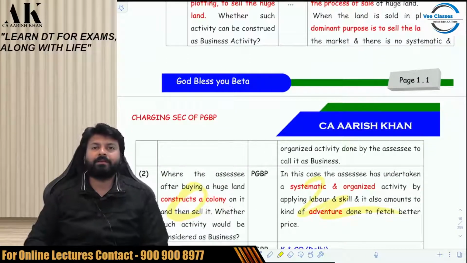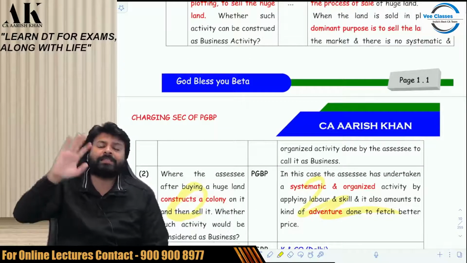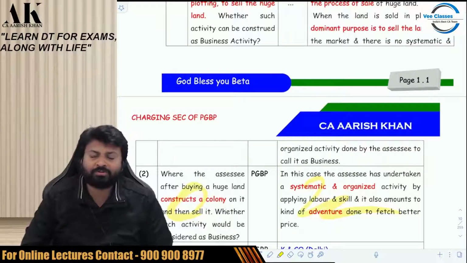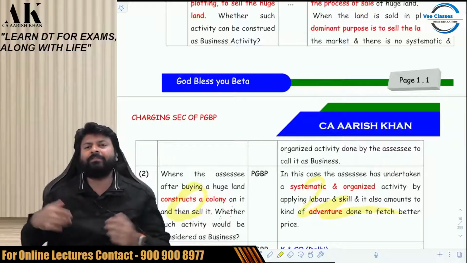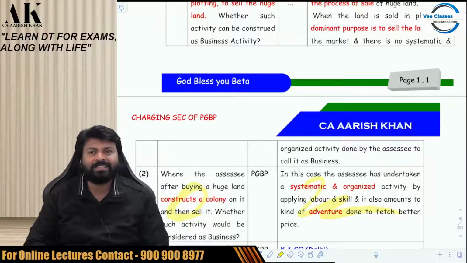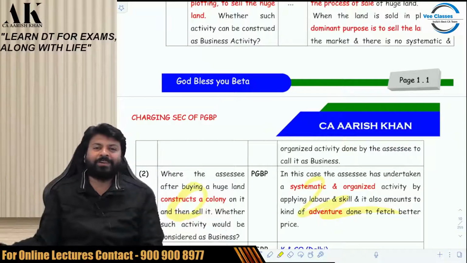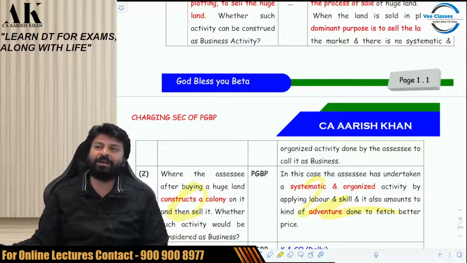Okay, next. The first thing that comes to our mind when I say interest income, which head comes to your mind? The first thing that comes to our mind is IFOS. Interest means IFOS. We do not come to any other head apart from IFOS when it comes to interest, but it's not like that, it's never ever like that. Interest can be covered in IFOS also. It can be covered in PGBP also. It is written in the law.